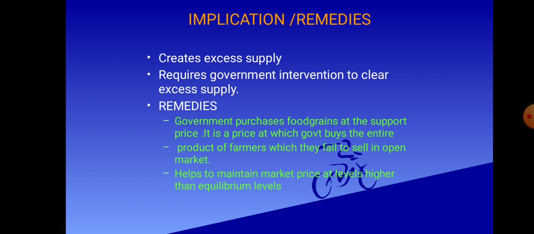Its remedies are: government purchase food grain at the support price. It is the price at which government buys the entire product of the farmer which they fail to sell in open market. It helps to maintain market price at the level higher than equilibrium level.